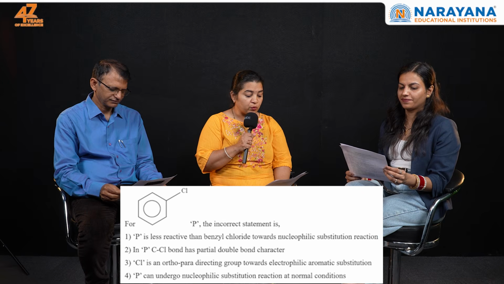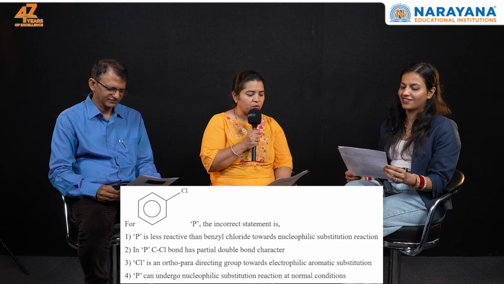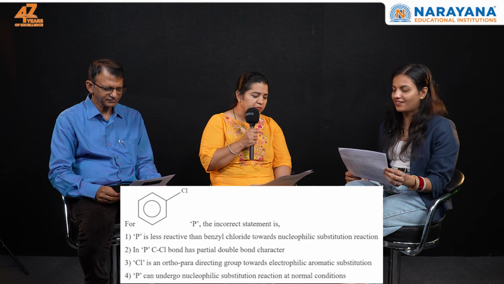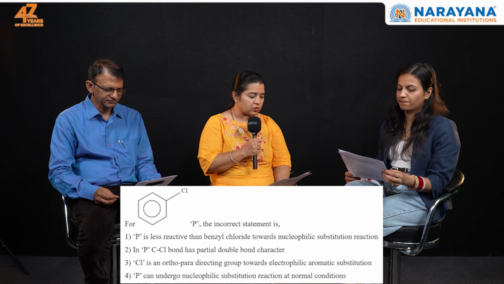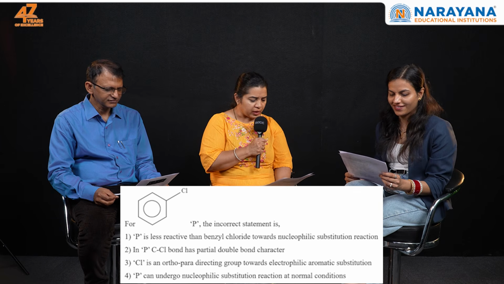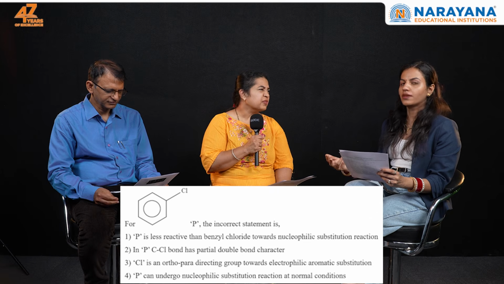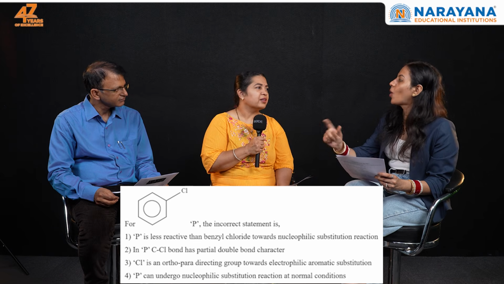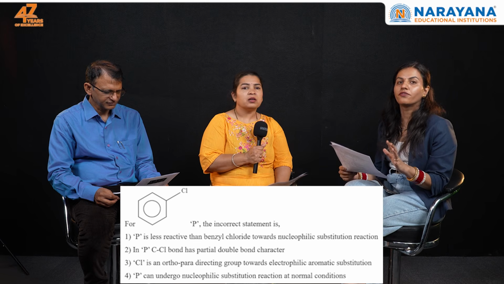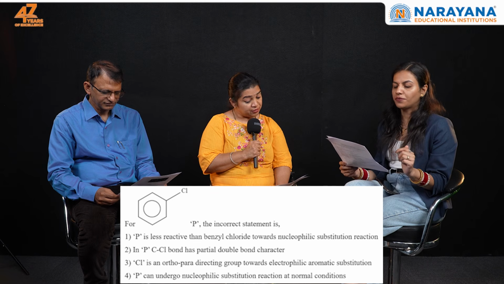Question number 14, out of the 4 options, they are asking for the incorrect one. Usually students make what they call a silly mistake, correct versus incorrect. That type of error people can make. Otherwise, the question can be achieved in hardly 30-35 seconds, so it is quite an achievable question. Students make mistakes with correct or incorrect. So students, you need to be very careful, just read the questions very carefully. Then we have the next question, question 15.